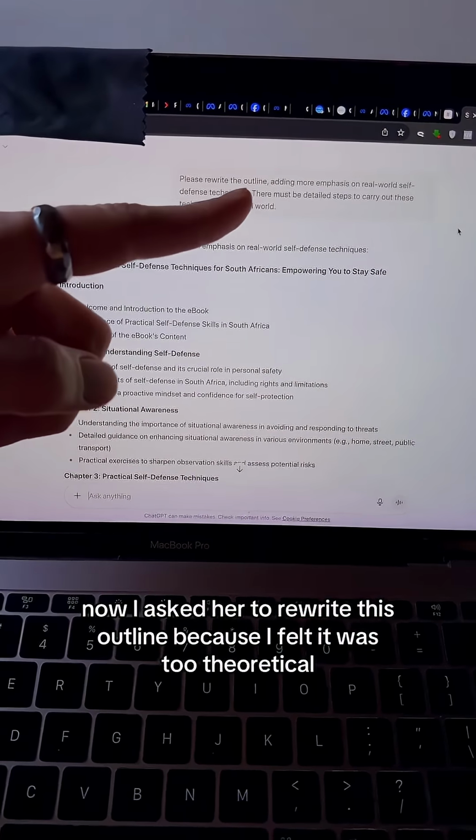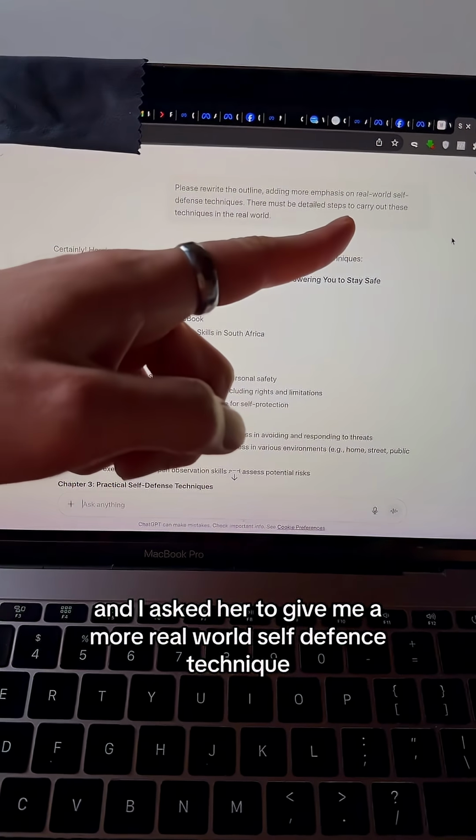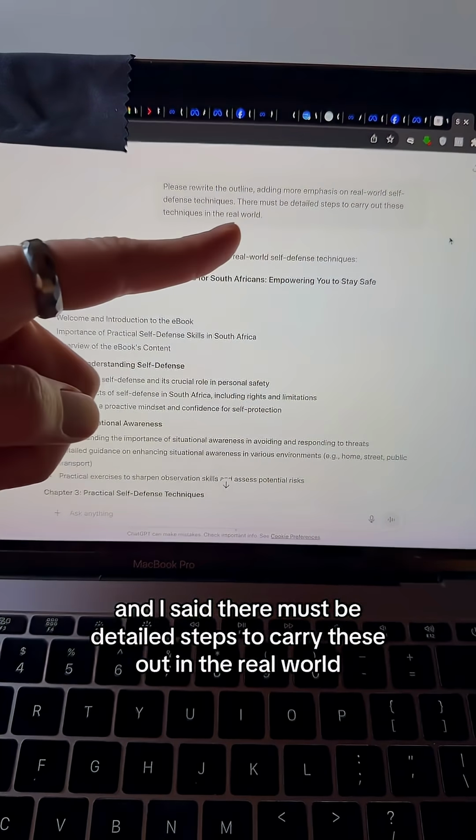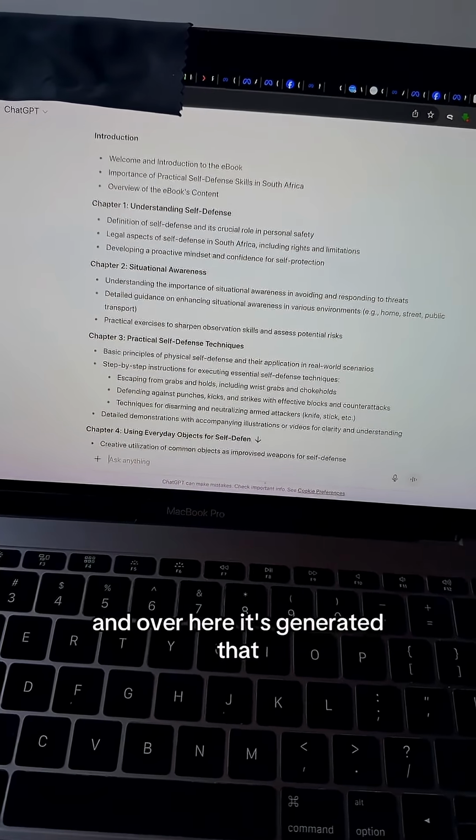Now I asked it to rewrite this outline because I felt it was too theoretical, and I asked it to give me a more real-world self-defense technique. And I said there must be detailed steps to carry these out in the real world. And over here it's generated that.